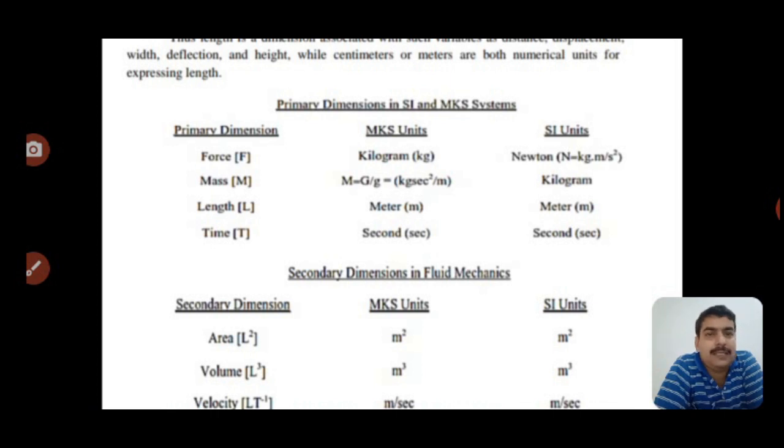In SI units, force is measured in Newton, that is kilogram meter per second square, mass in kilogram, length in meter, and time in second.